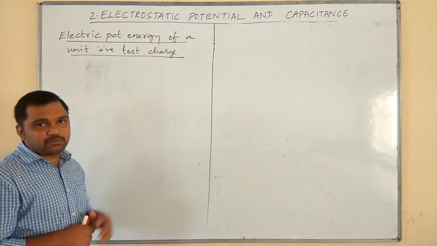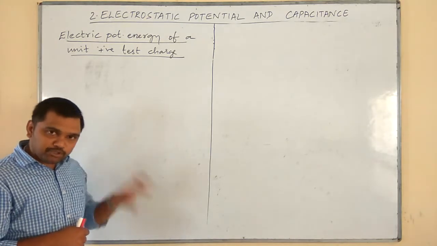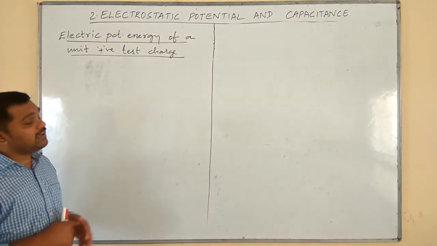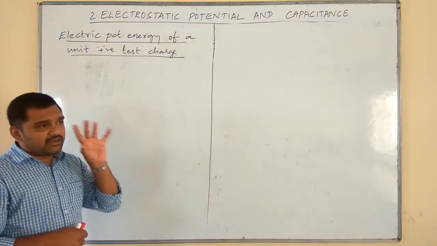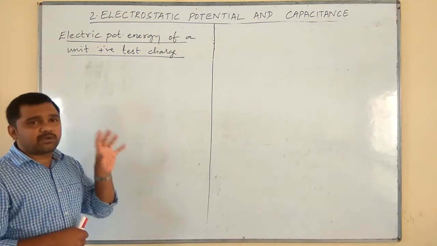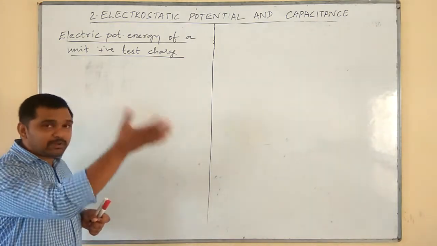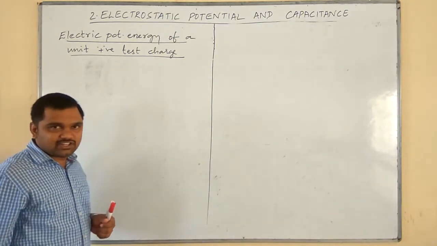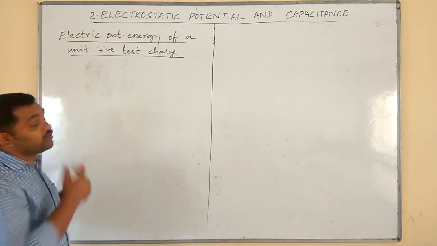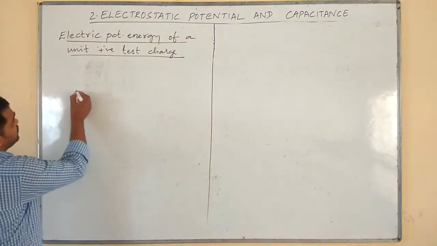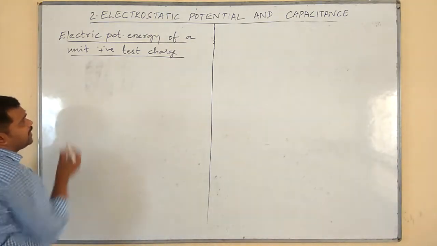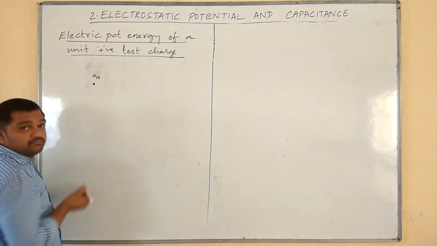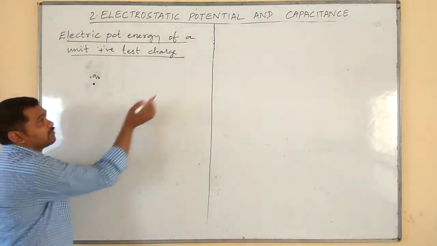The energy possessed by a body by virtue of its position in a gravitational field is called gravitational potential energy. Another definition: gravitational potential energy is nothing but the amount of work done in bringing a body from infinity to any point in the gravitational field, isn't it? Here also, just like that, if we consider a unit positive test charge Q0, initially this Q0 was at infinity.